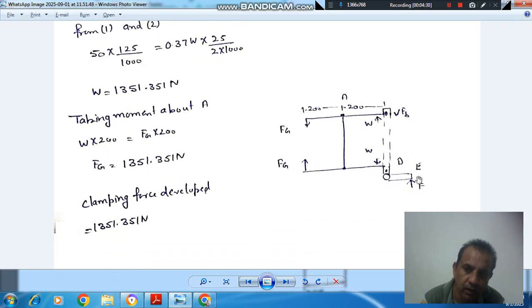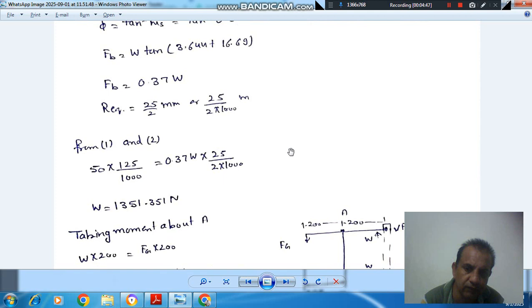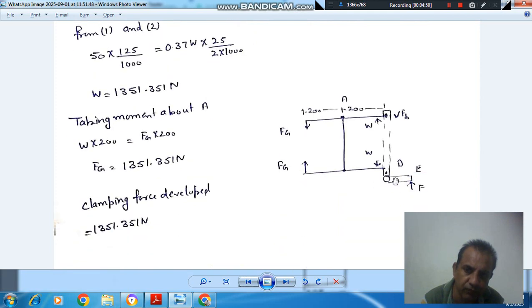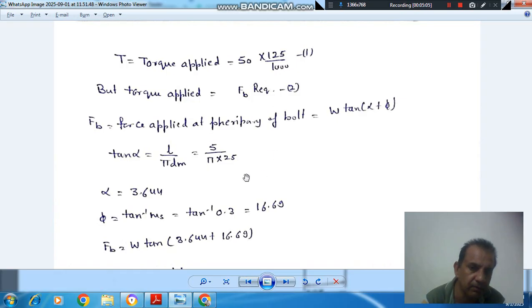So this torque applied can be written as 50 into 125 by 1000 and also as FB into R. FB is the force applied at the mean diameter of the bolt, because here the force we have applied at the end of the lever, but if we apply FB force at the mean surface of the threaded screw, it will produce the same effect as that of F that is applied at 125 mm radius.